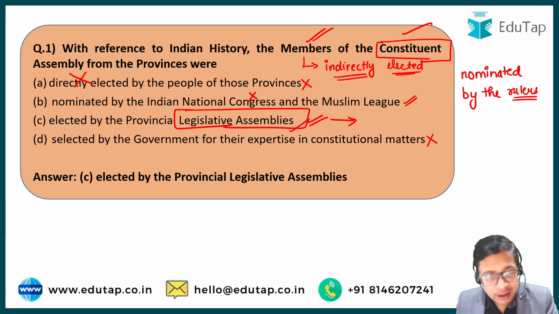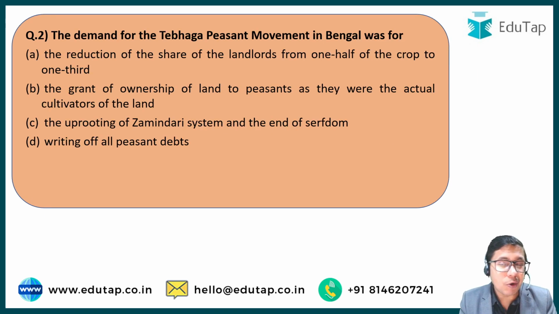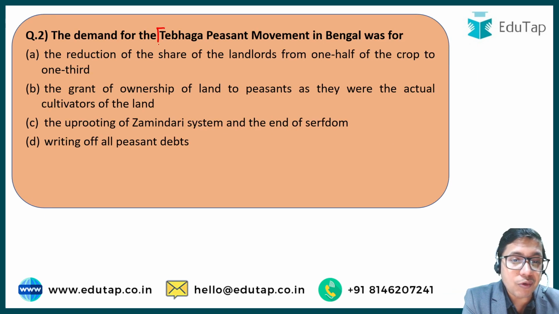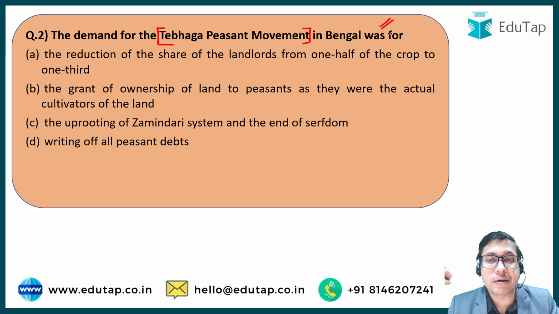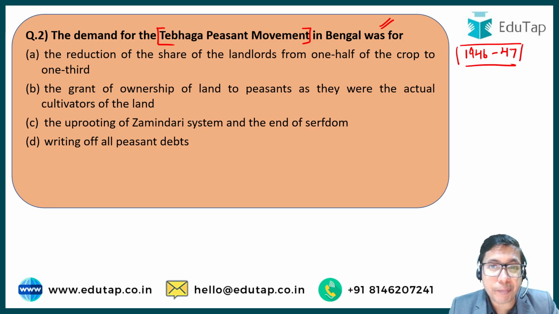Done. Next up, question number 2 is in front of you now. This question is related to the Tebhaga movement. Tebhaga peasant movement in Bengal was famous. It was one of the last movements before India attained independence in the years of 1946 to 47. This movement was quite active in the region of Bengal, right?